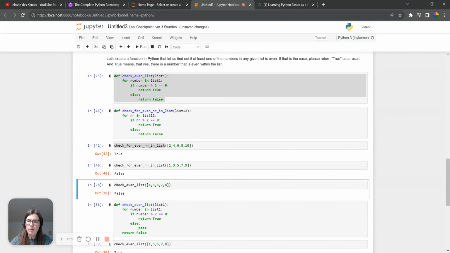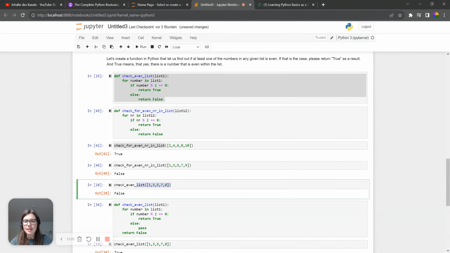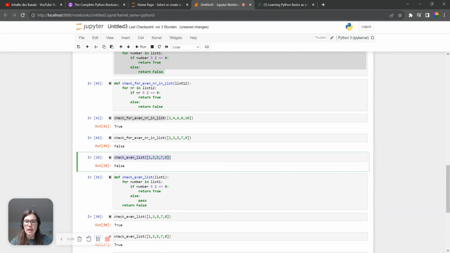The big problem, however, with exactly what I just put, return true or else return false, is that it's not 100% correct, or let's say it becomes a bit problematic. And the reason is, let's check here line 28. If we check line 28, we find that now we have not only even numbers and not only uneven numbers in the list, but a mixture: 1, 3, 5, 7, 8.